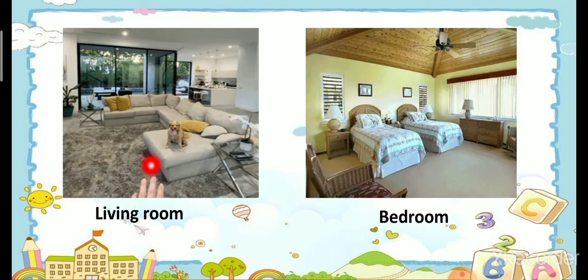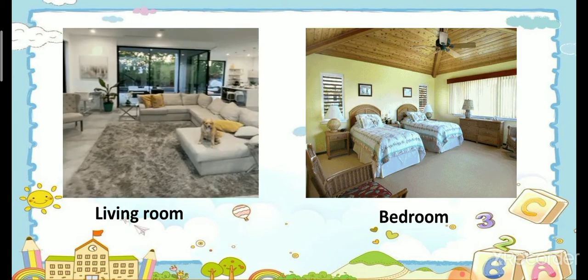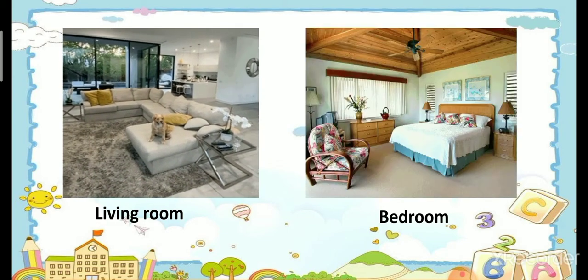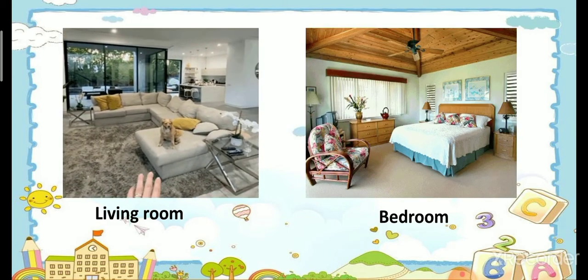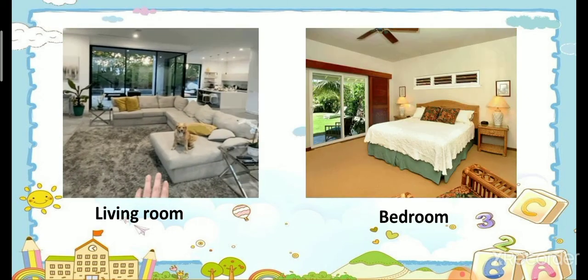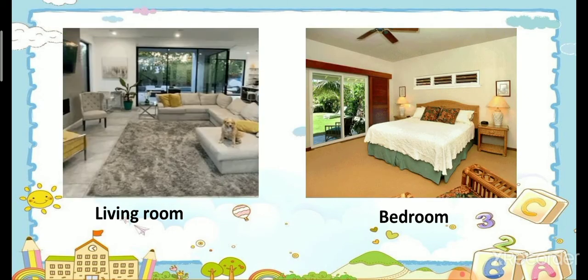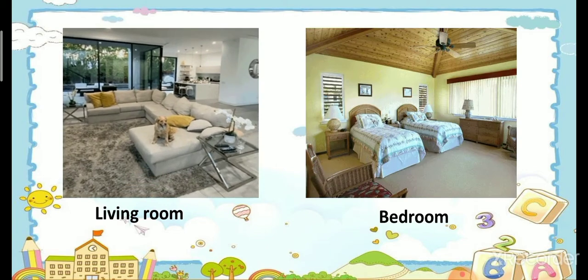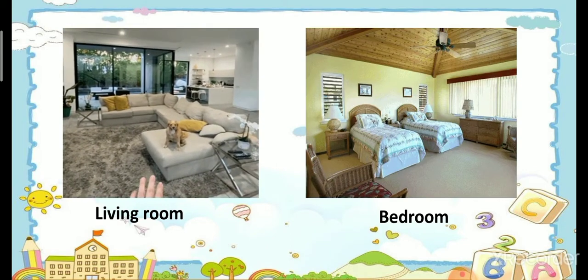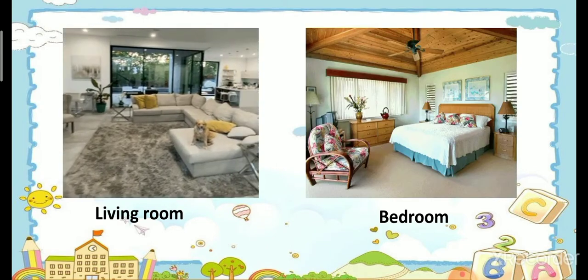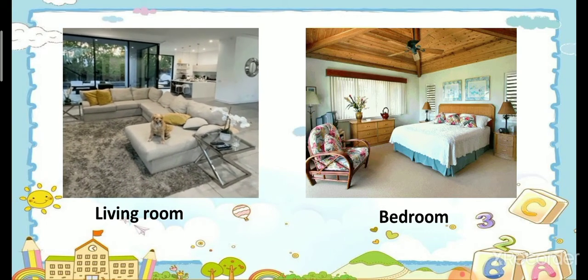Now the first one is the living room. This is the living room. It is also called a hall. The living room has a TV, furniture, sofa. We welcome our guests and look after them in the living room.